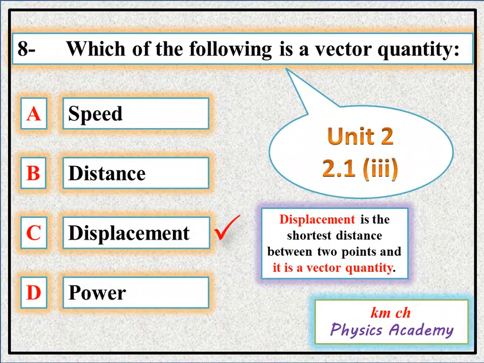Question number 8. Which of the following is a vector quantity? Option A is speed, option B is distance, option C is displacement, and option D is power. This question is from unit number 2, question 2.1, and it's part 3. Displacement is the shortest distance between 2 points and it is a vector quantity. So speed is a scalar, distance is also scalar, displacement is a vector quantity, and power is also a scalar quantity. So our option C is correct. The displacement is the vector quantity.